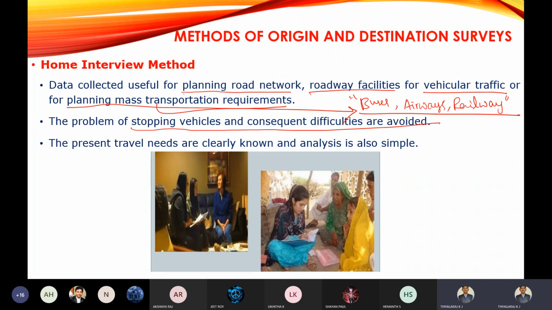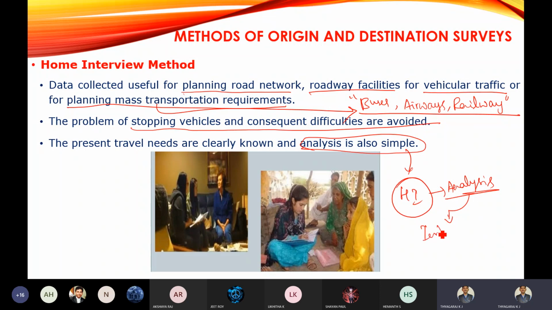We can easily get the data. Then the present travel needs are clearly known and the analysis is also simple. In this home interview method, the analysis of data is very simple, because we get the individual data.